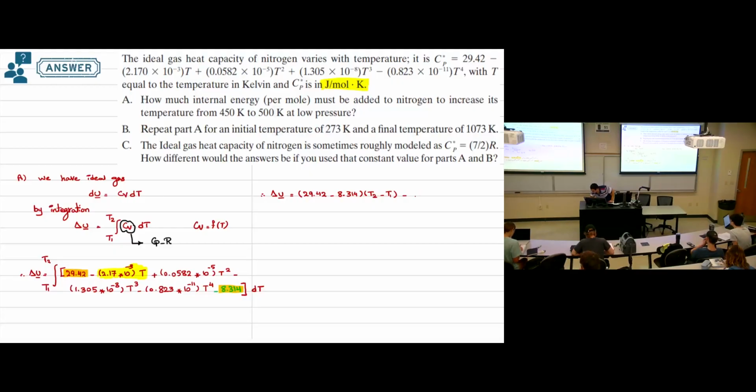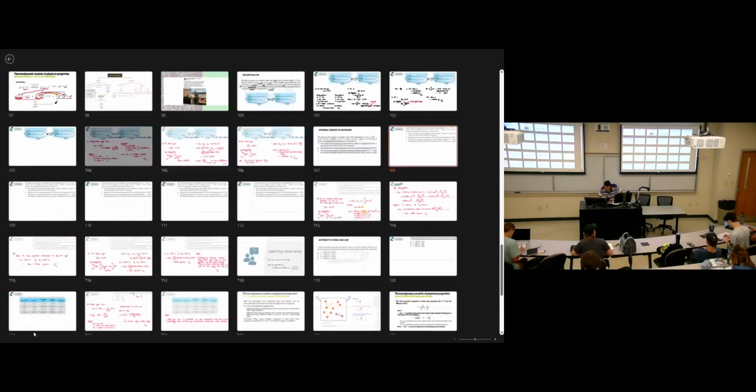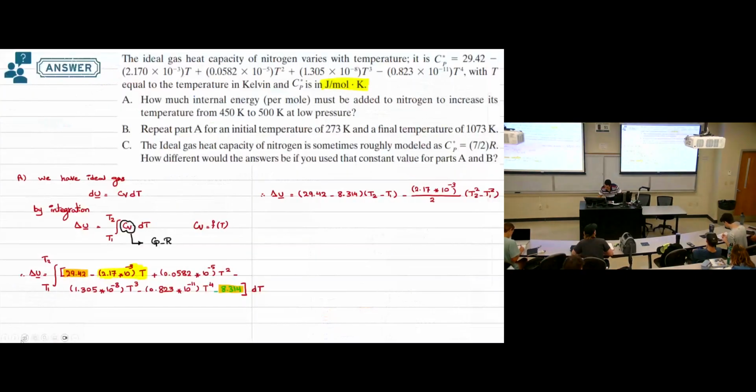So this one will be 2.17 times 10 to the power negative 3 divided by 2 times T2 square minus T1 square. So this is the integration of this term.